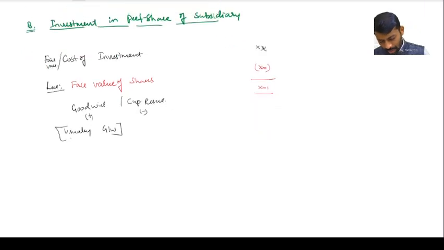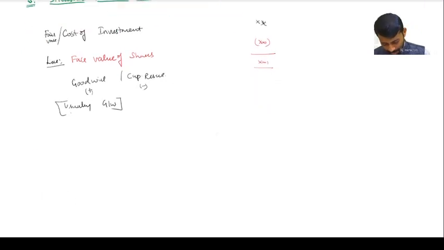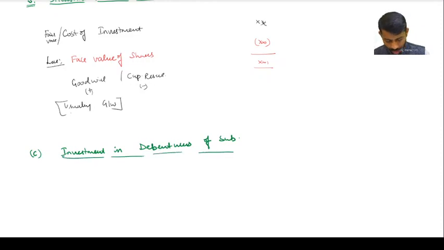Next, my dear friends, next is C, investment in debentures of subsidiary. Alternatively, it can be shown as a part of number 7, intercompany owings, because it is also like borrowings, no? You have invested in that company, it is a borrowing. Got it? Yes, it can be shown here.